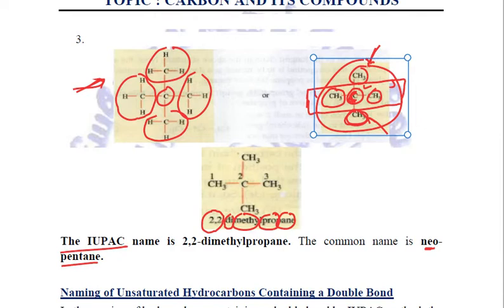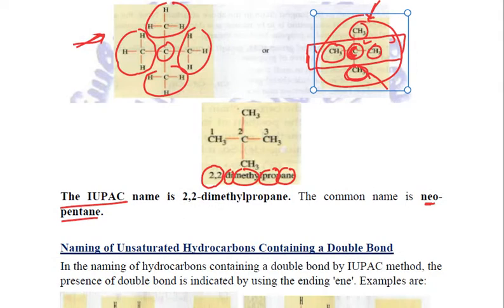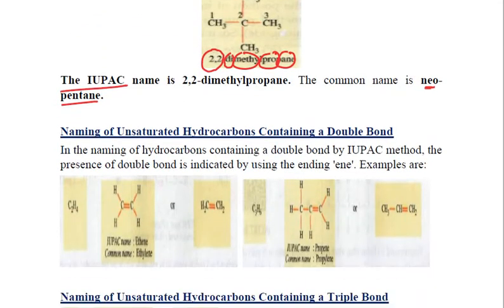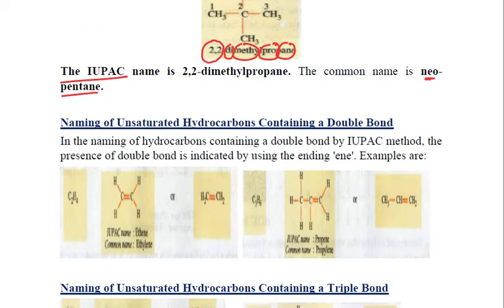You must have done it in detail in your class. There are so many examples for practice that you must have done. So we are just revising it. So I am not taking any further example of the saturated ones. Let us take the case of double bonds, unsaturated hydrocarbons. How do we name them? Simply, there are two carbon atoms containing a double bond between them. Because there are two carbon atoms, the name becomes eth.